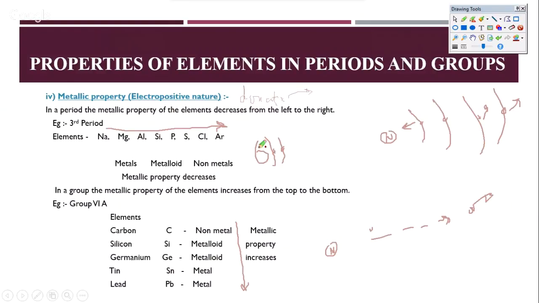So as it comes closer to the nucleus, it cannot be easily donated. And as it cannot be easily donated, the metallic property decreases as you go towards the noble gas.